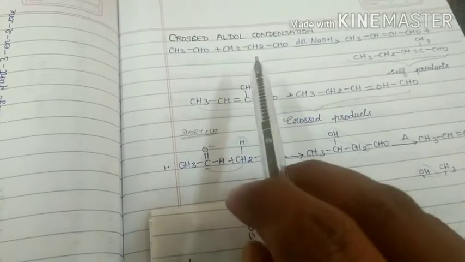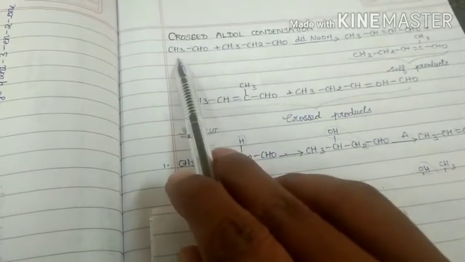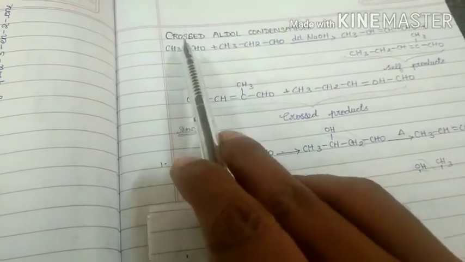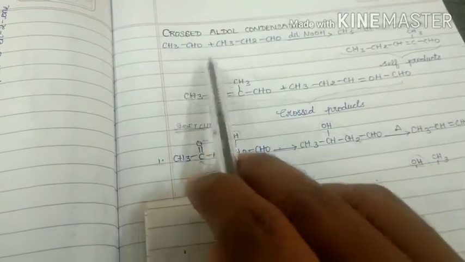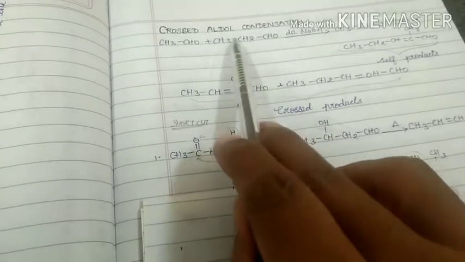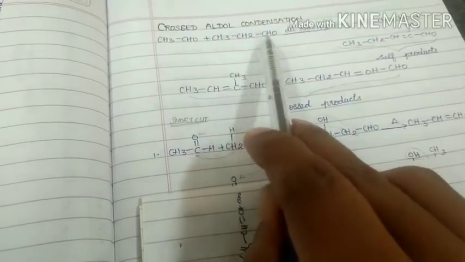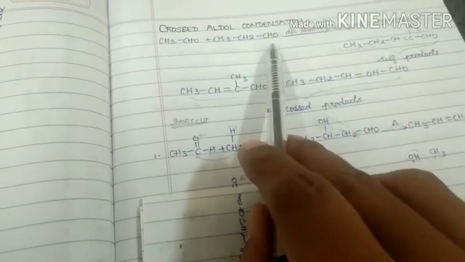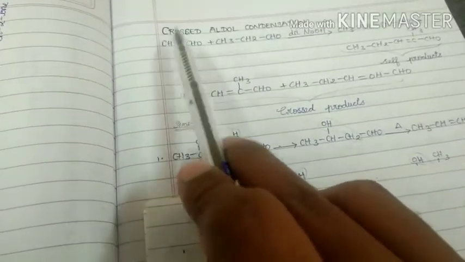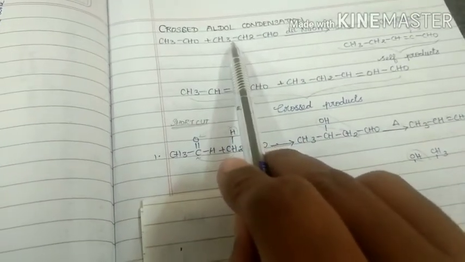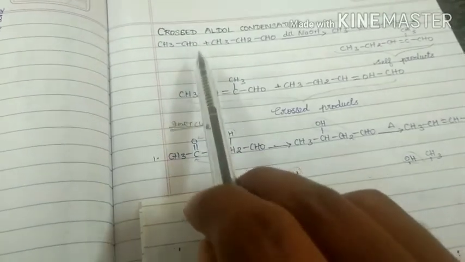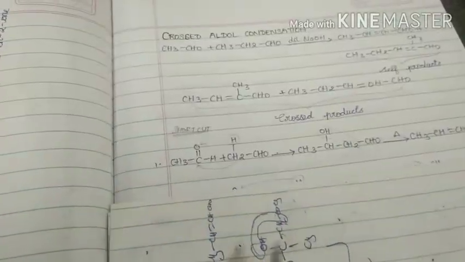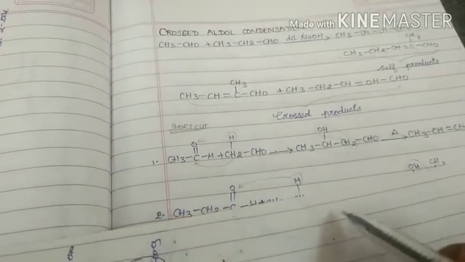How are four products formed? When this molecule reacts with one more CH3CHO molecule, we get one product. When this molecule reacts with one more CH3CH2CHO, then we get one product. Next, when this molecule reacts with this one, we get one product. When this molecule reacts with this one, then we get one more product. Like that we get four products. I will show the mechanism here.